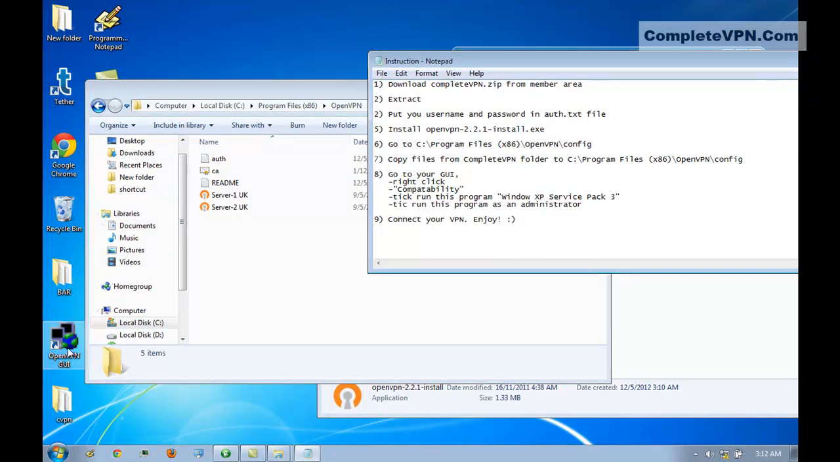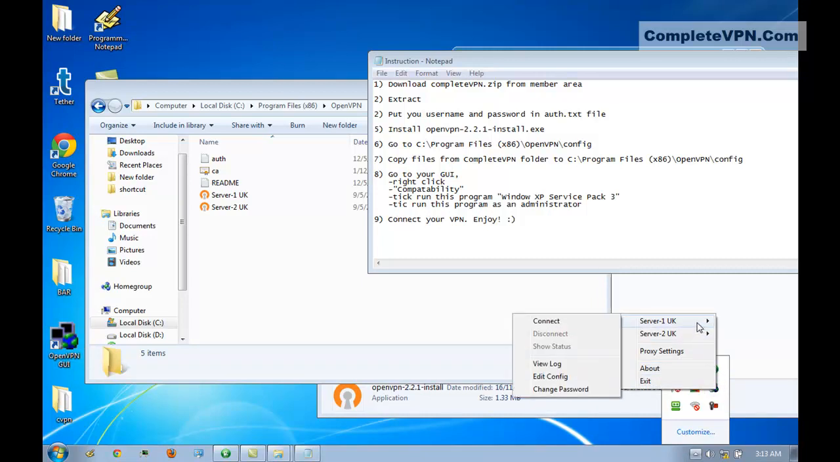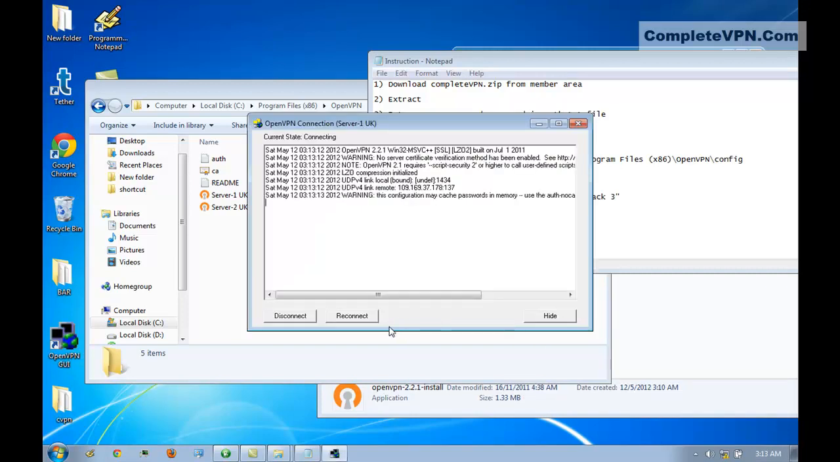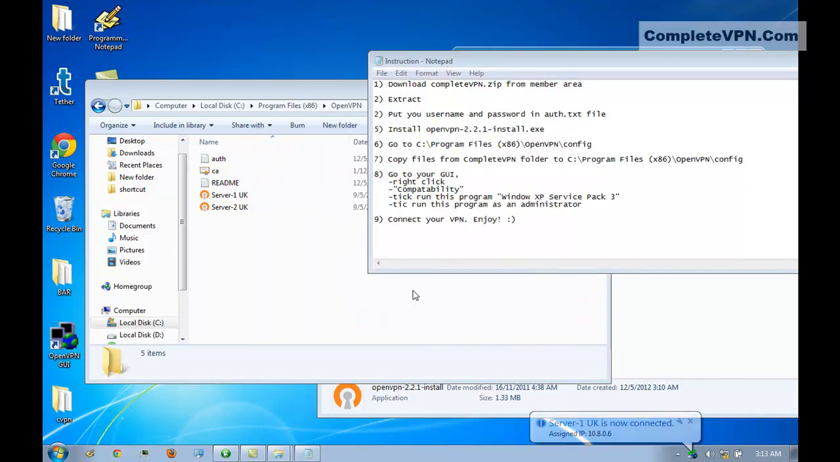And then just connect to your VPN. Double click on it. As you can see here, connect to server 1. Here it goes. Okay,